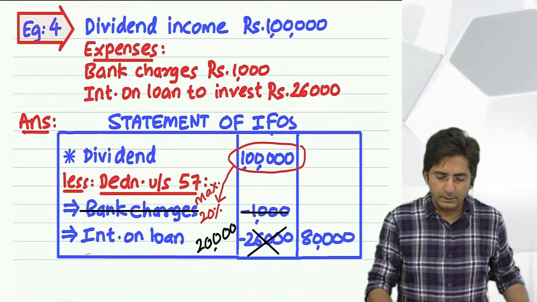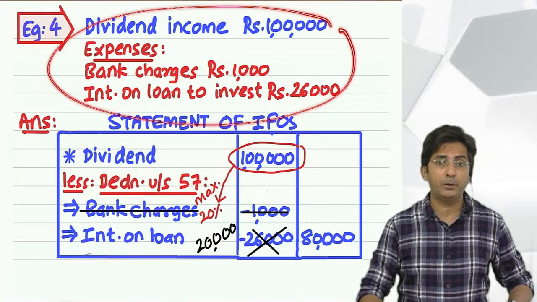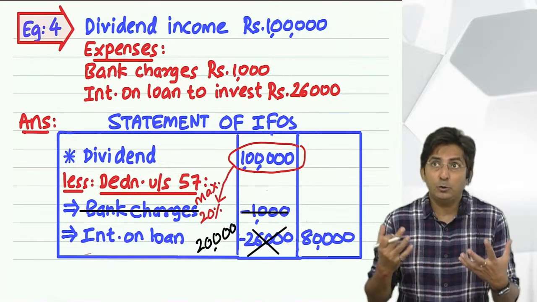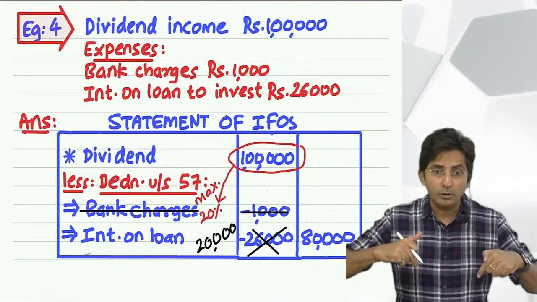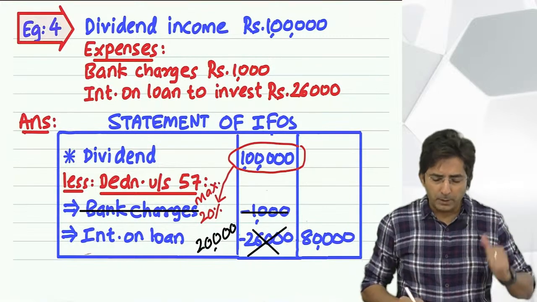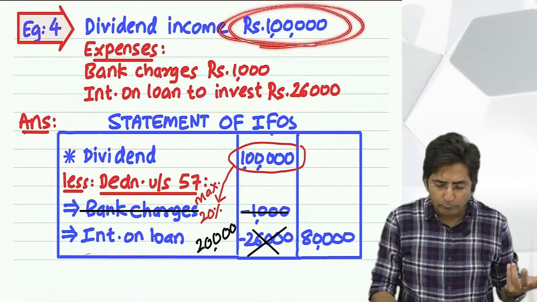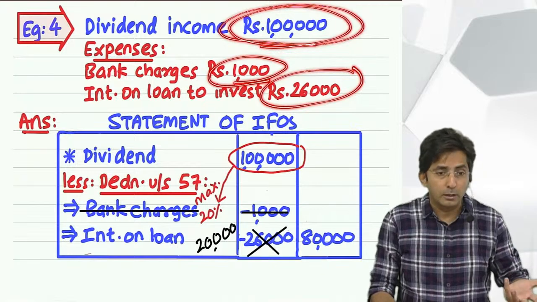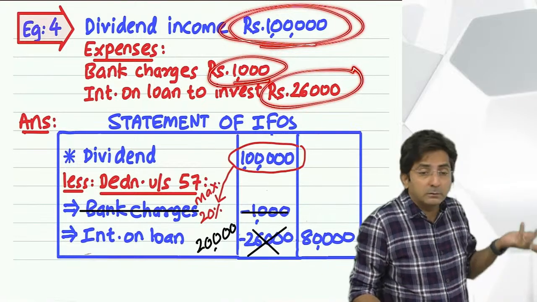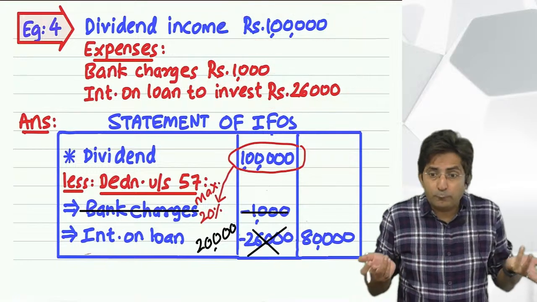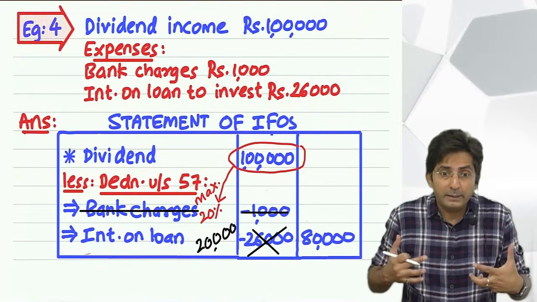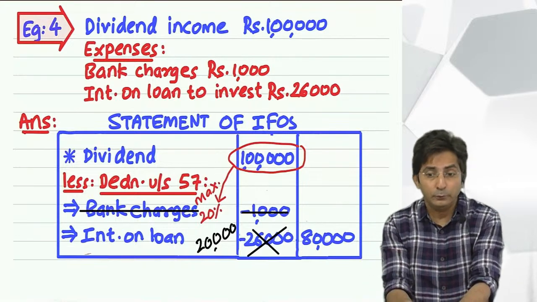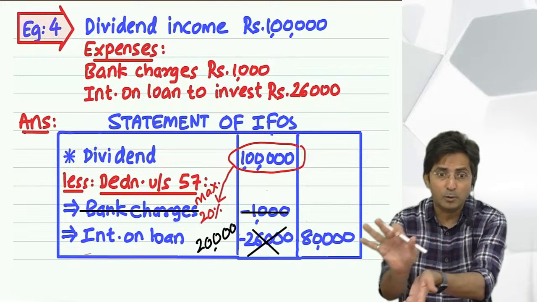See, firstly, after listening to this rule, a person would feel happy or feel bad. You have to think from yourself. Imagine you are earning the income. You should feel bad, because a person would think, I have earned dividend of 1 lakh, but I have incurred expenditure of 26,000. My expenses were 27,000. But I am not given full deduction. If you get full deduction, your income becomes smaller. Smaller the income, smaller the tax. You love to have a smaller income, smaller tax.